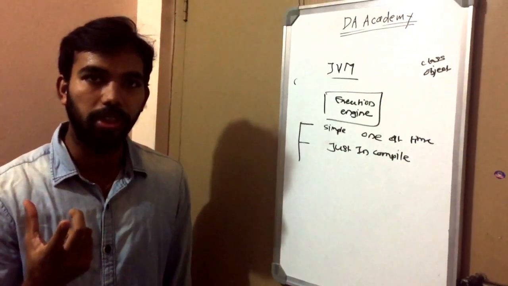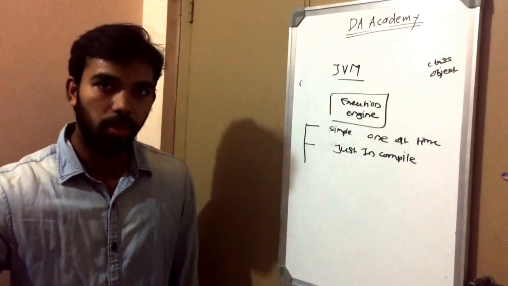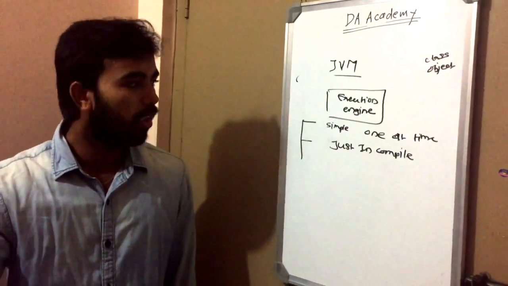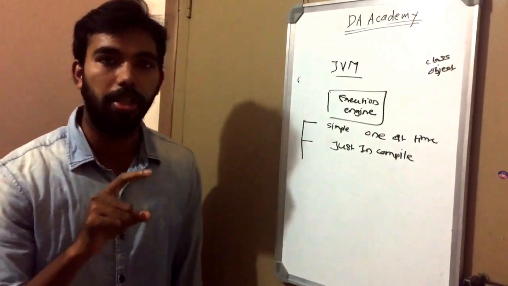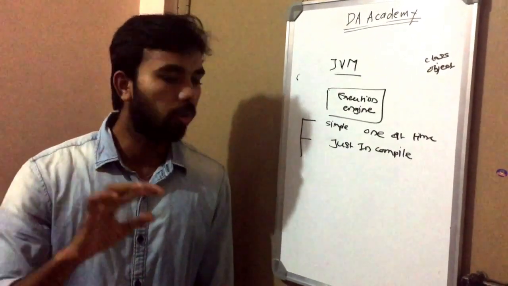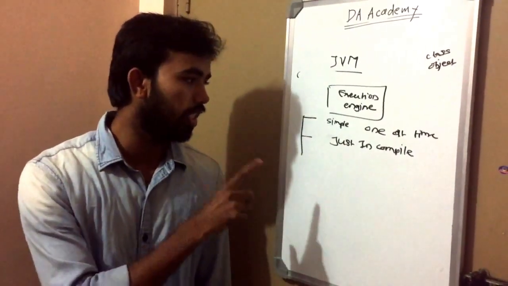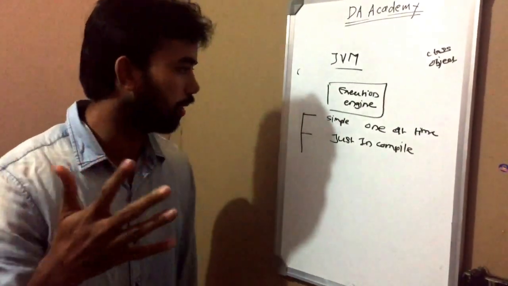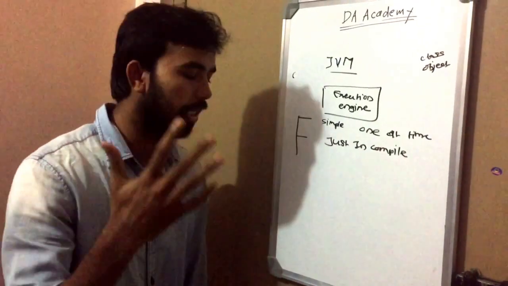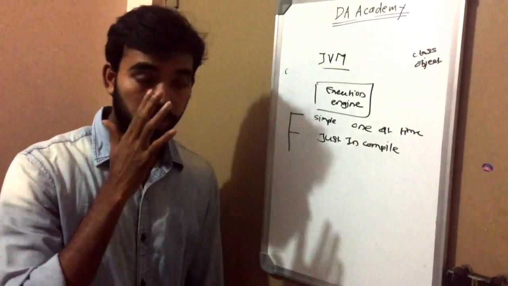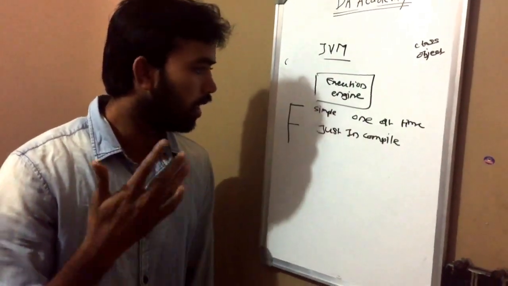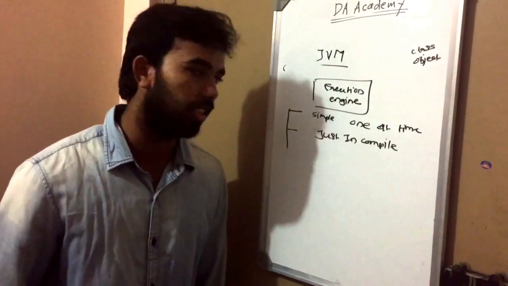The next time you call that same method, the machine code already created for it will be used. So the processing of the same method is faster, which gives some performance increase in our Java application.